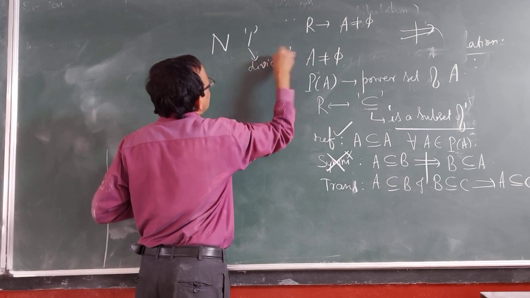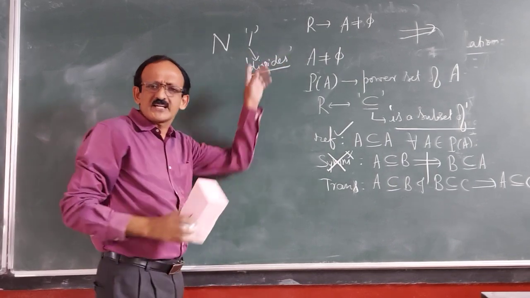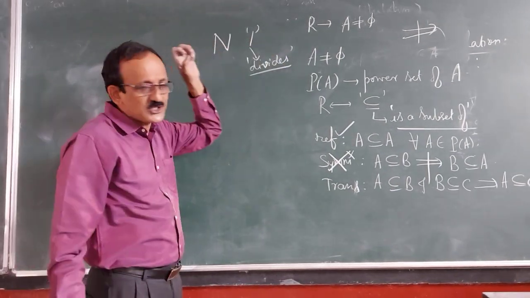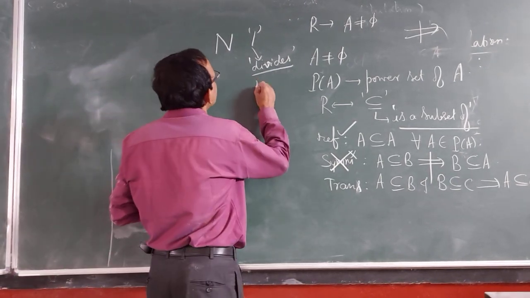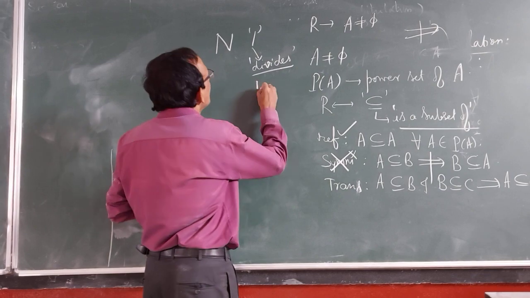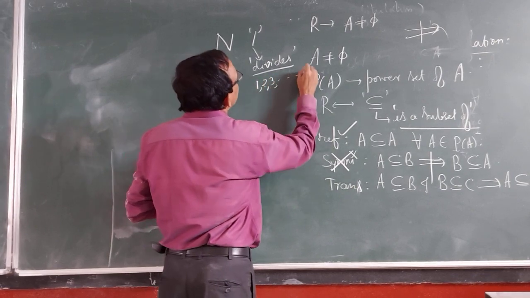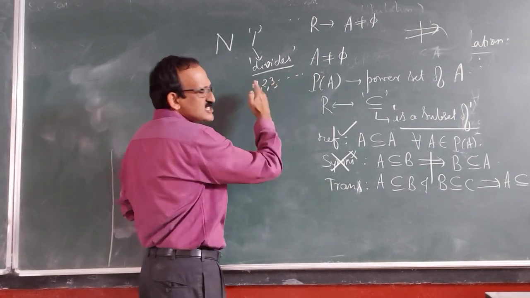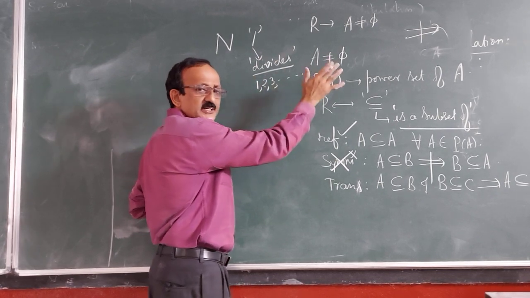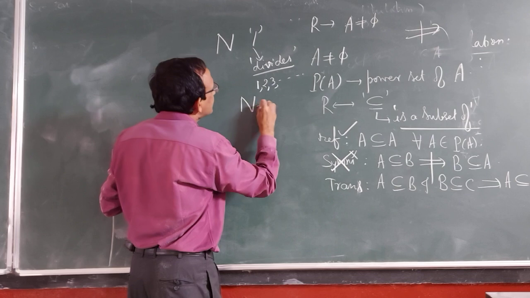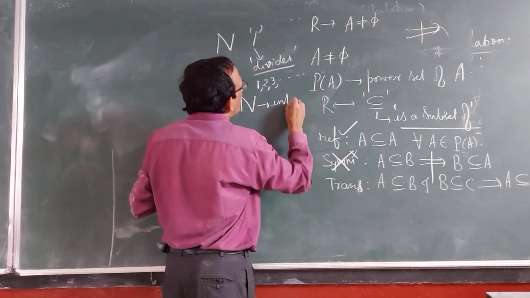Divides relation on the set of natural numbers. The least natural number is 1. 1, 2, 3, and so on up to infinity. There is no last natural number. Least is 1 and there is no last natural number, and the natural number set is an infinite set.